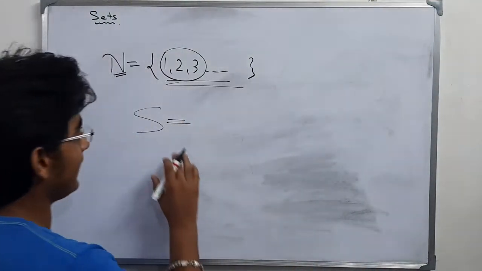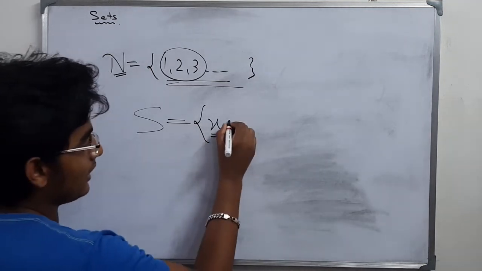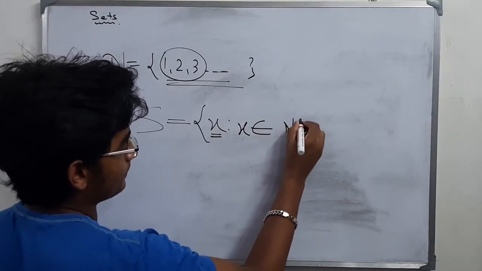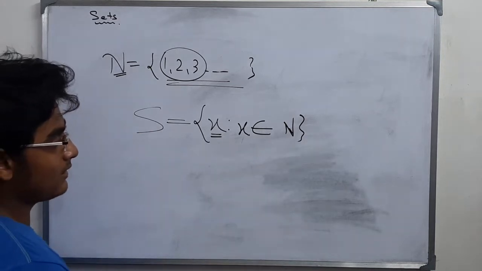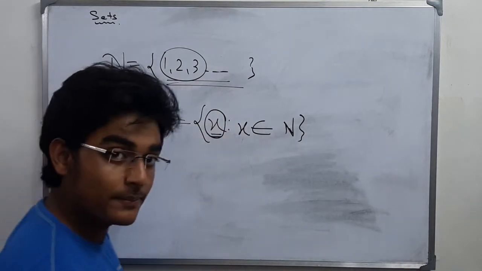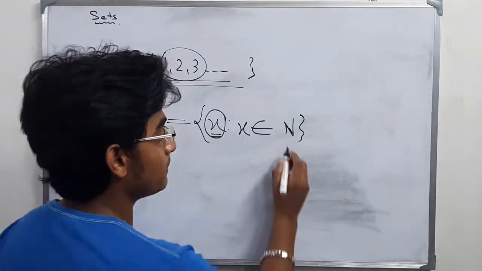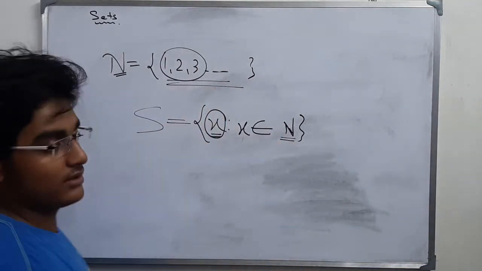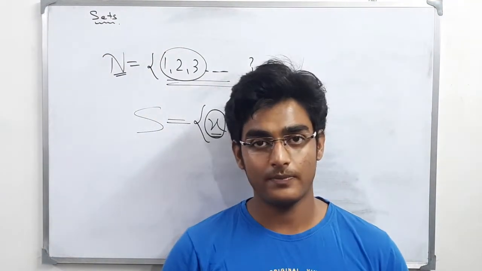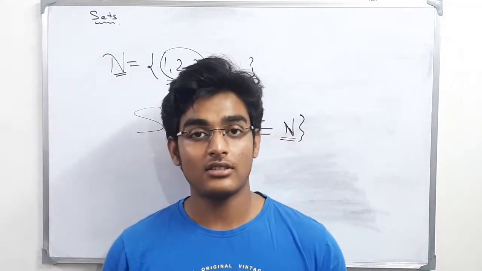I can represent S with the help of a variable x such that x belongs to N. By this statement I mean that all the elements in S are being represented by x, and what is x? x represents all the numbers belonging to the set containing all natural numbers. So basically I am indicating a set which contains all natural numbers. This is set builder form, this is roster form, and the set containing all natural numbers, this is statement form.